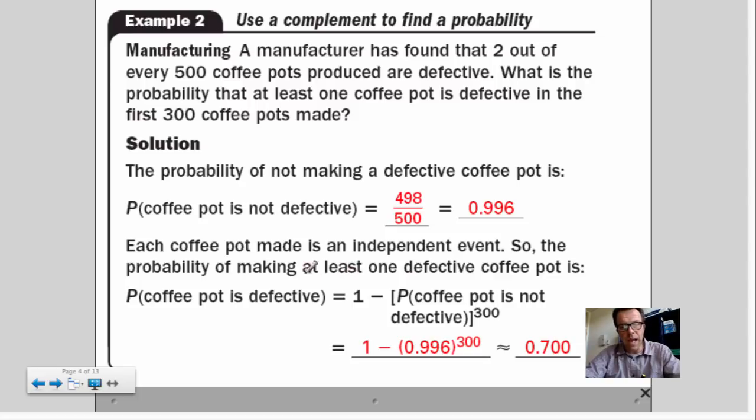Again, anytime we see at least, we've seen this a bunch, it's nice to go from 1 or 100% likelihood, and take away what's not included in that. At least one defective pot would mean not having no defective pots. No defective pots is 498 out of 500, but that has to happen 300 times in a row. So you multiply, you raise it to the power of 300.